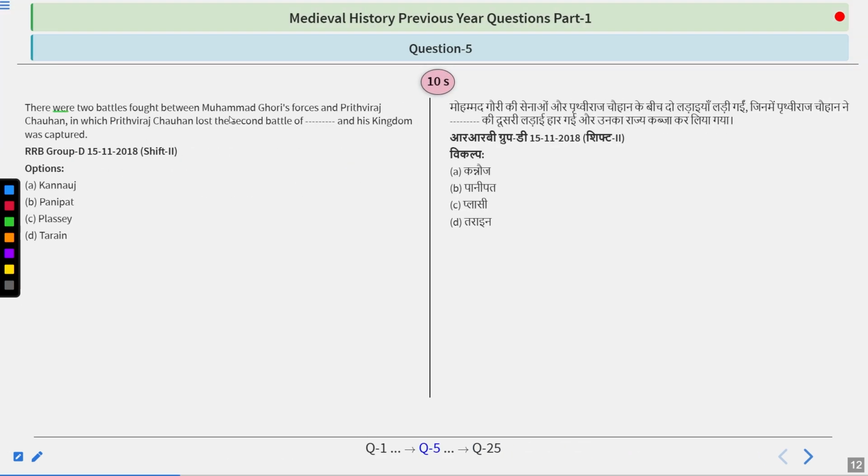There were two battles fought between Muhammad Ghori's forces and Prithviraj Chauhan, in which Prithviraj Chauhan lost the second battle and his kingdom was captured. So, which was that battle? Options: Kannauj, Panipat, Plassey, or Tarain. So, take your time. Very simple question.